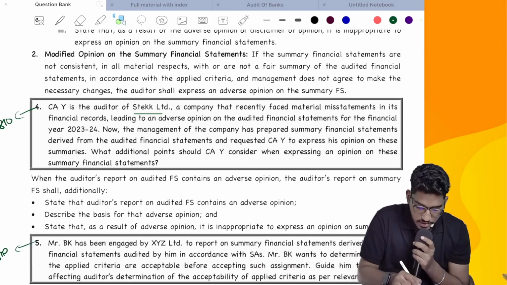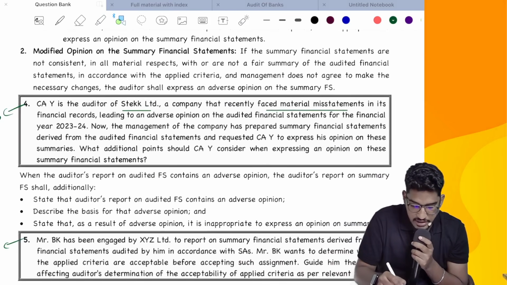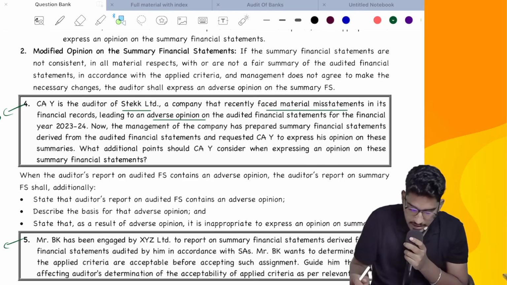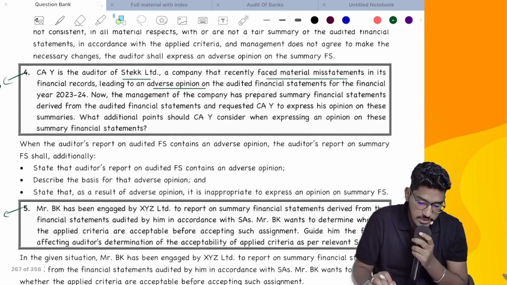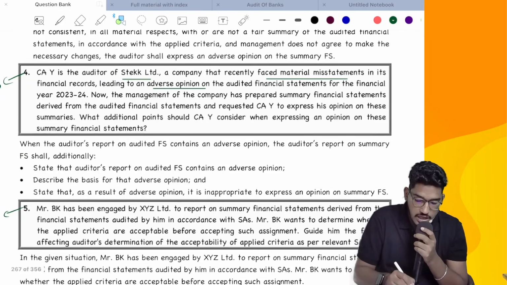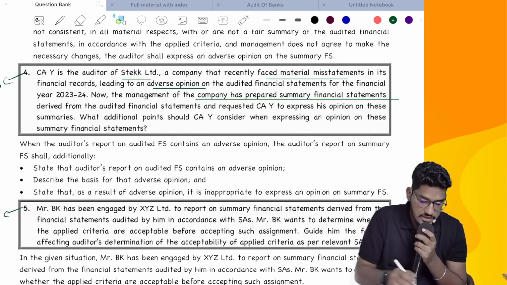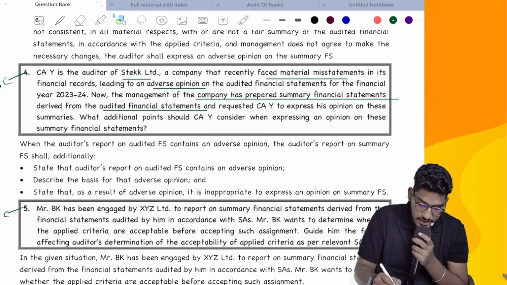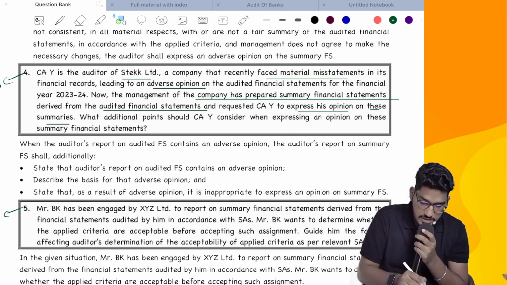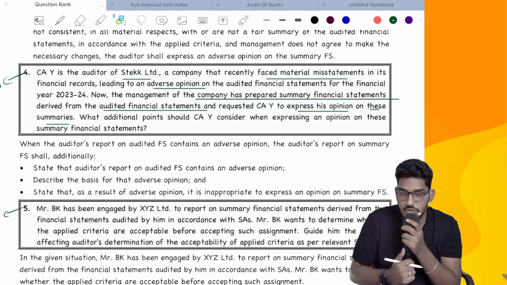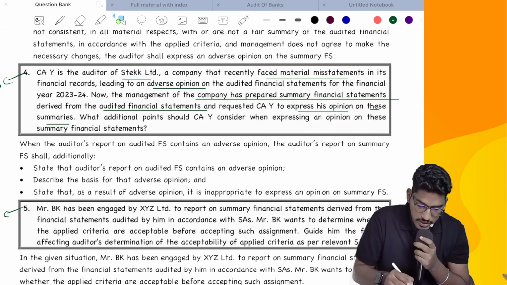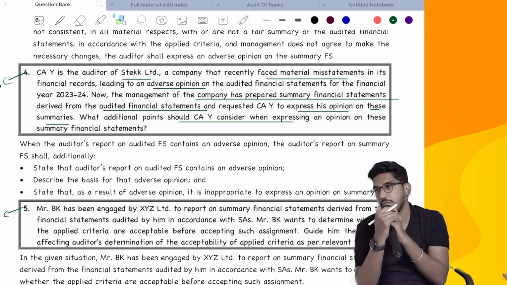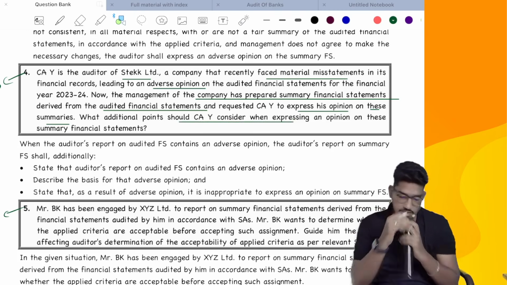CAY is the auditor of STEC Limited, a company that recently faced material misstatements in its financial statements, leading to an adverse opinion on the audited financial statements for the financial year 23-24. Now the management of the company has prepared summary financial statements derived from the audited financial statements and requested CAY to express his opinion on these summaries. Will you express your opinion? No. What additional points should CAY consider when expressing an opinion? As I have told, reporting is very important. On reporting only you will find multiple questions there.